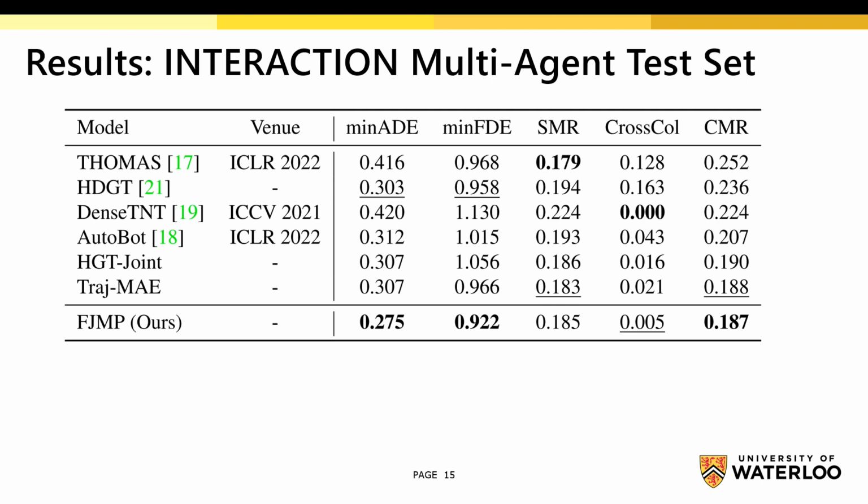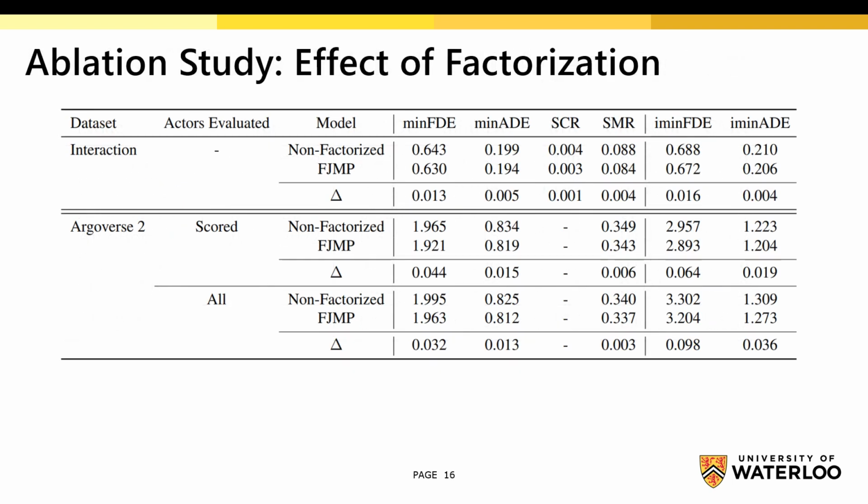FJMP ranks first on the multi-agent interaction benchmark, outperforming all other methods in minimum average and final displacement error, as well as the ranking metric consistent miss rate. All other competing methods are non-factorized, which demonstrates the benefit of factorized prediction. Moreover, we study the effect of factorization by comparing against a baseline that produces simultaneous joint predictions instead of factorized joint predictions. FJMP improves over the non-factorized baseline across both the interaction and Argoverse 2 datasets.